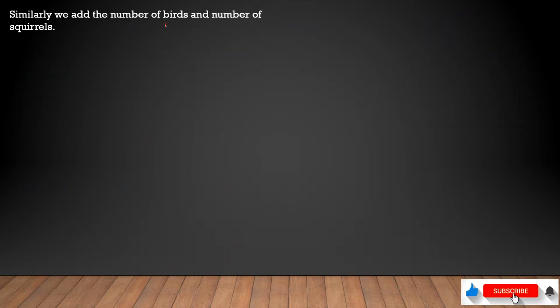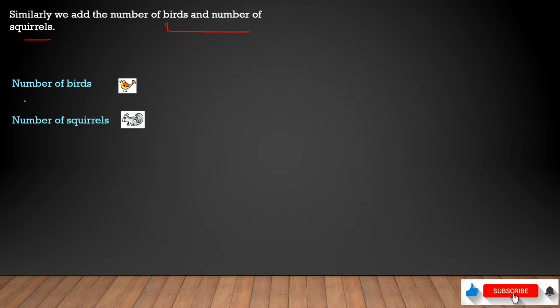Now we have counted deer and rabbits. Now we'll count the total number of birds and squirrels. Again we'll write in the same way, the total number of birds and the number of squirrels. So birds are 124, squirrels are 38. Again we have written these digits under the ones place, tens place and hundreds place. Now we'll start adding these two numbers together. We always start from the right side, the rightmost or ones place digit.